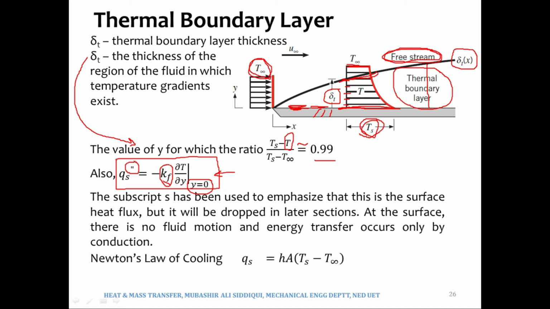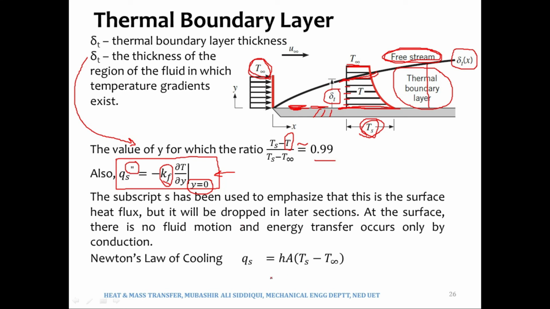Now, before I move on, if it is q, it is heat in watts. If it is q double dash, it is heat flux, meaning q by A. And sometimes we will also come across q by L, heat transfer per unit length, and we represent it with a single apostrophe, q dash. So q is in watts, q dash means q by L, watts per meter, and q double dash means q by area, heat flux in watts per square meter.